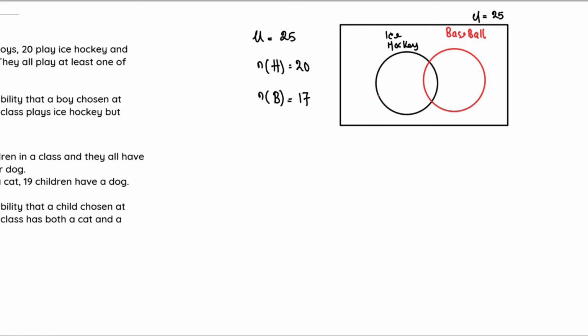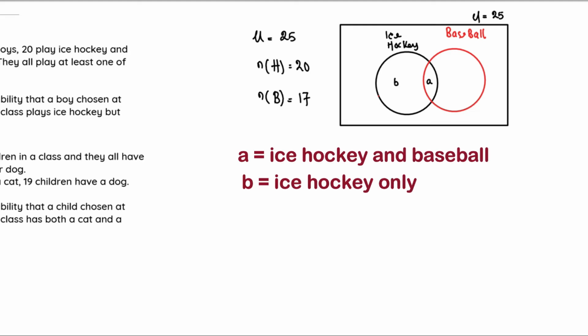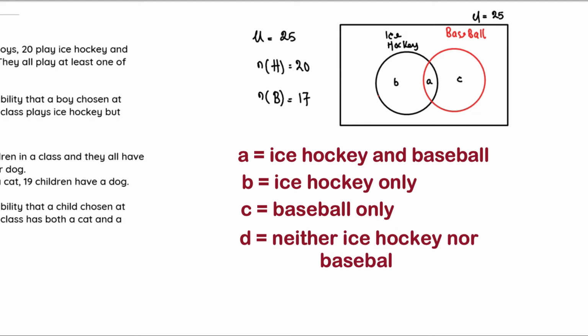So to make things easier for us, I'm going to give each of the regions a letter. Let's call this letter A, which is the region of intersection. I call this letter B, which is the region of ice hockey only. I call this region C, which is the region of baseball only. And I call the outer region, this region right here, region D, which is the region of not baseball nor ice hockey. So region D is actually the region of students that did not play either ice hockey or baseball.